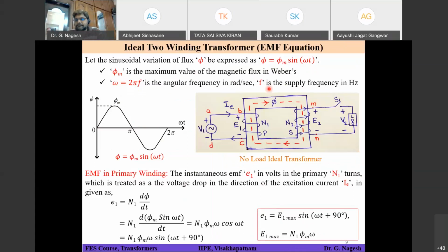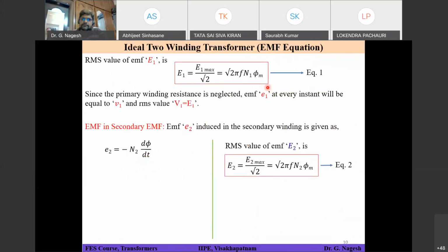E1 is equal to V1 in the present scenario. That will be shown in the next slide. Maybe if you see here, E1 equal to V1. And one more thing, sir: how do small e1 and capital E1 relate with each other?